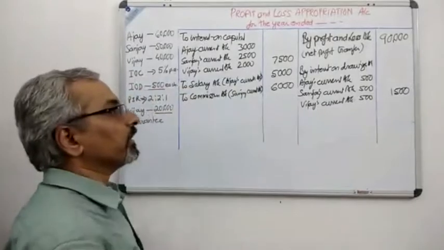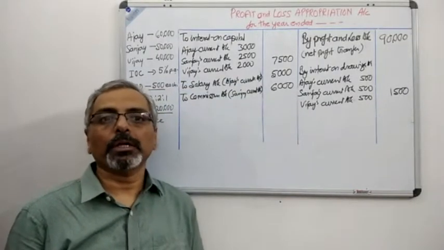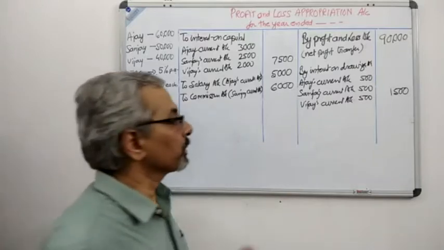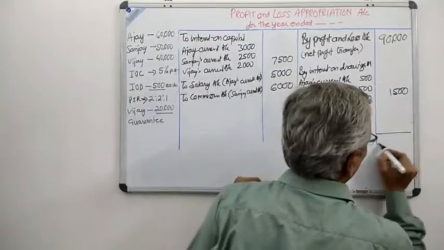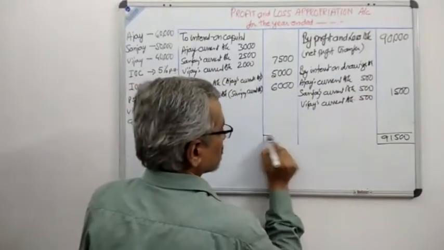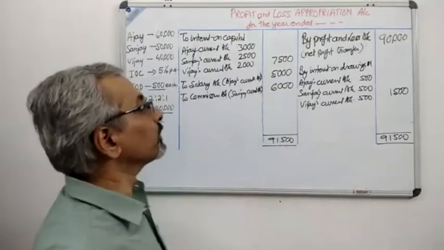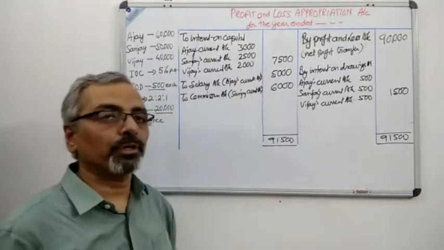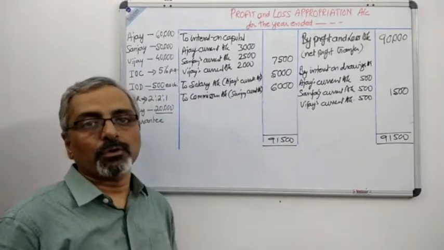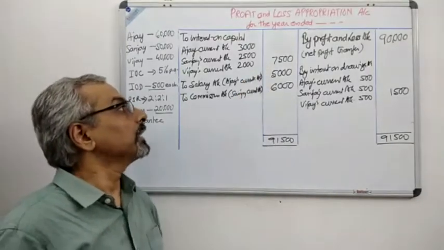So this basically gives the framework of finding out what is the distributable profit and how it will be distributed. So the total over here, you see very carefully, 91,500. Now from 91,500, if we subtract the figures given to us over here, you can see very carefully we have 6,000, 5,000, 11,000 and 7,500.